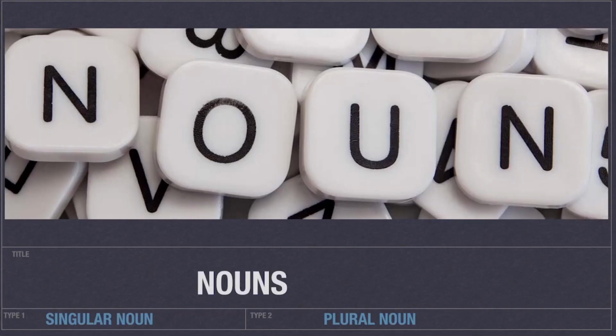Let us understand a simple and interesting topic, the nouns. Basically, there are two types of nouns, a singular noun and a plural noun. Singular nouns are used when a statement refers to a single thing or one thing, and a plural noun is used when a statement refers to more than one thing. And these play a vital role when you speak.